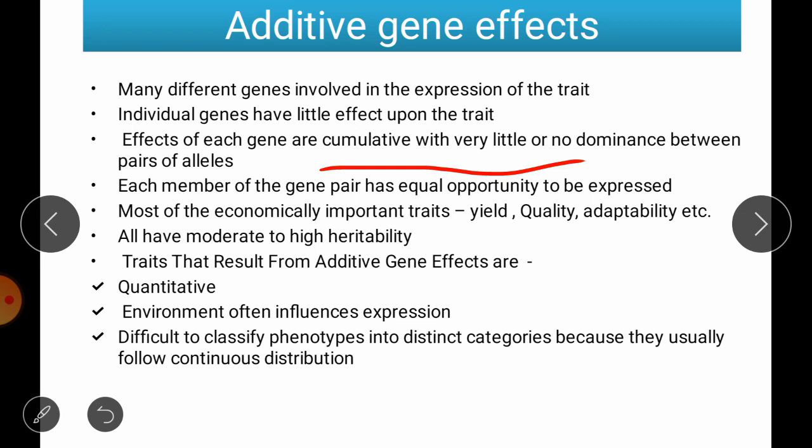Most of our economic traits, such as yield, quality, adaptability and height, show additive gene action, and all these traits have moderate to high heritability. These traits are quantitative in nature.